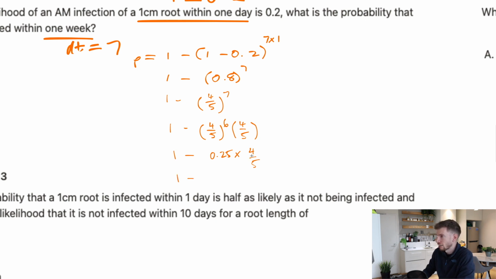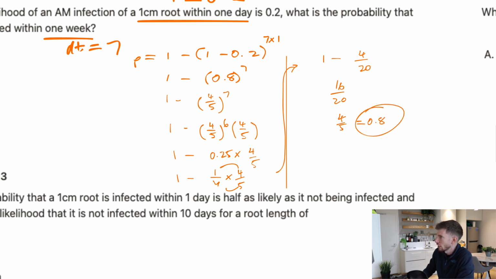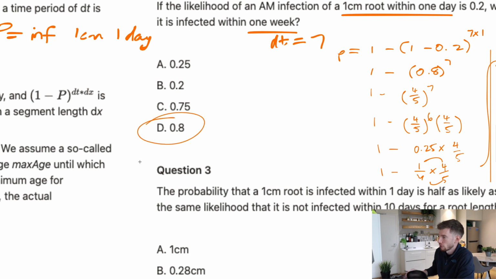So then 1 minus, and now we can think of this as 1/4. It's probably the easiest. And then finally we get 1 minus, top by top, bottom by bottom, so 4/20. And then we end up with 16/20, which becomes 4/5, which is actually 0.8 coincidentally. And then we've got our probability.